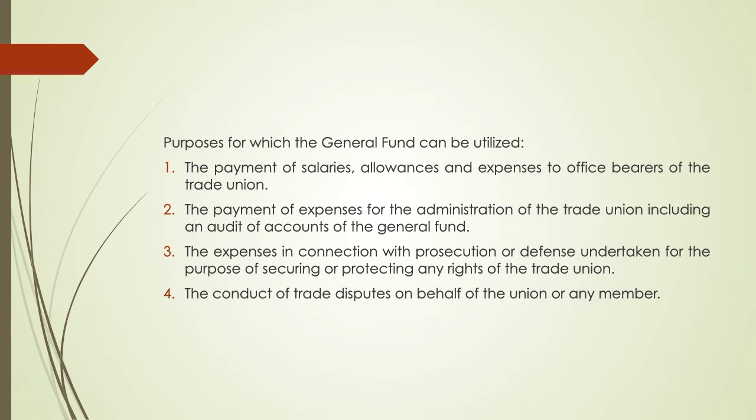So the purposes for which the general fund can be utilized are: first, the payment of salaries, allowances and expenses to office bearers of the trade union. Second, the payment of expenses for the administration of the trade union including an audit of accounts of the general fund. Third, the expenses in connection with prosecution or defense undertaken for the purpose of securing or protecting any rights of the trade union. Fourth, the conduct of trade disputes on behalf of the union or any member.